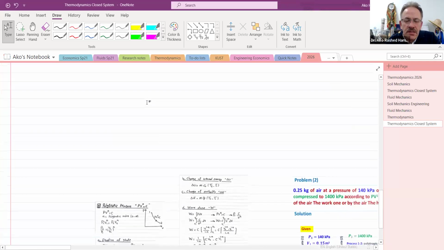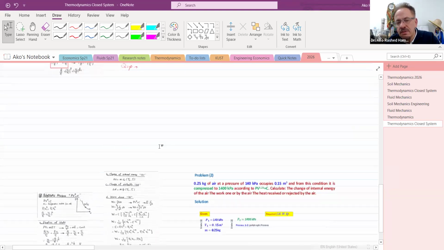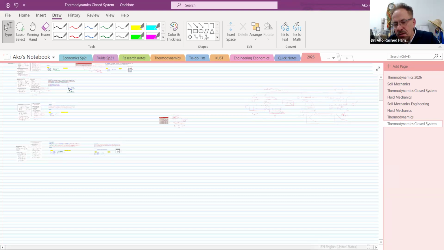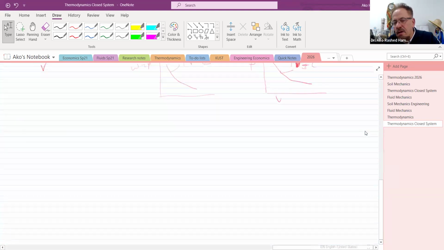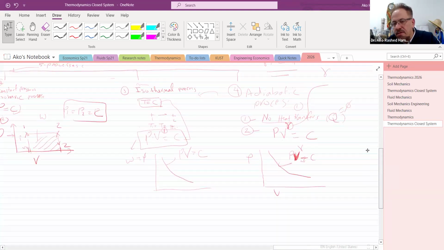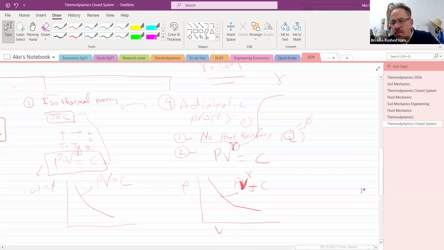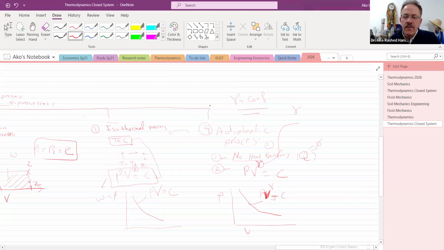Now, the last process is called the polytropic process. It is like adiabatic, but with a small difference between them. What is the polytropic process?